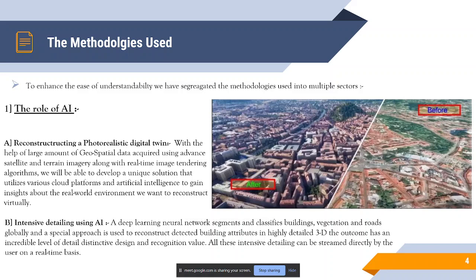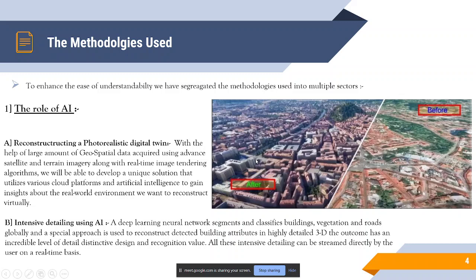If the same work was being done by a normal graphical creator, it would take him millions of years just to get one city done. But by using this technology, we'll be able to source various images from the cloud platforms that already have an enormous amount of data with them and collaborate them to create a much more realistic approach to virtual worlds. The image that you can see on the right side over here is taken from a virtual world which was created maybe 4 to 5 years ago. But using the Blender technology that we are implementing in this project, this is what we are able to arrive upon. You can see that there is much more detailing in this picture.